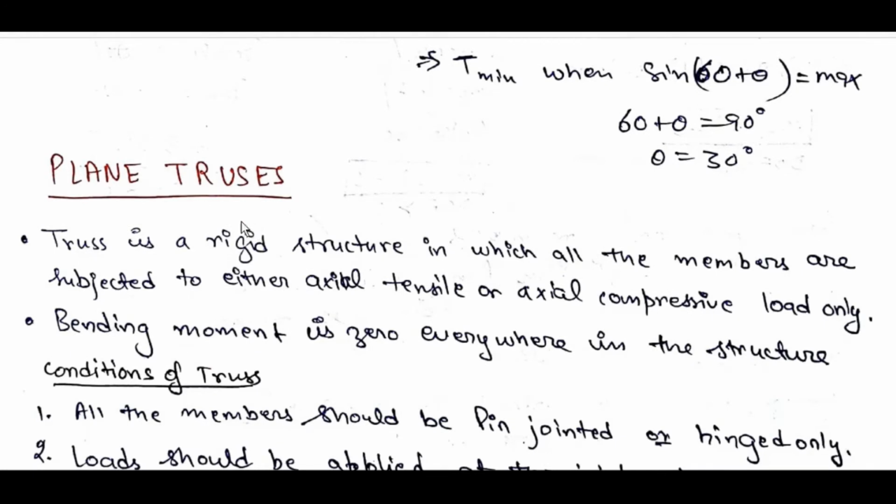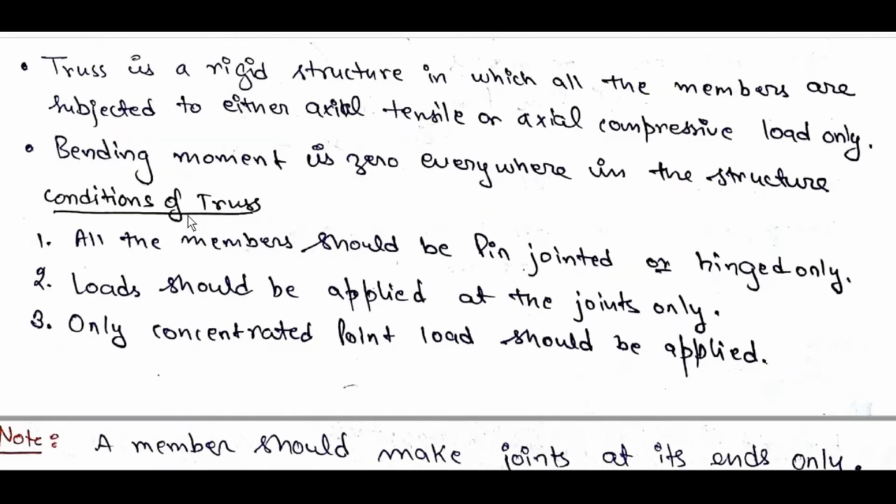Plane trusses. A truss is a rigid structure in which all members are subjected to either axial tensile or axial compressive loads only. Bending moment is zero everywhere in the structure. Conditions of truss: all members should be pin jointed or hinged only.